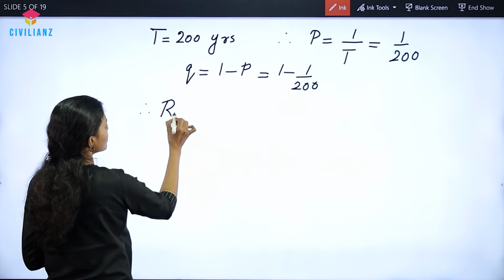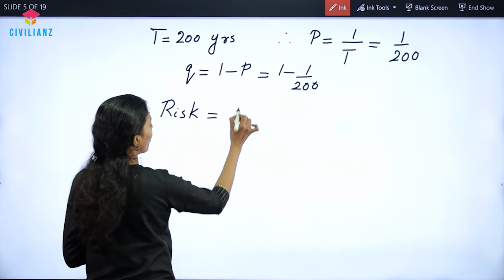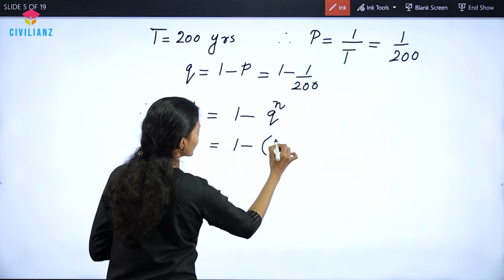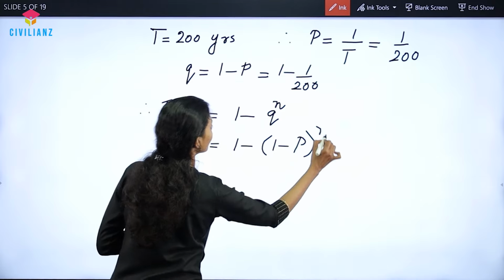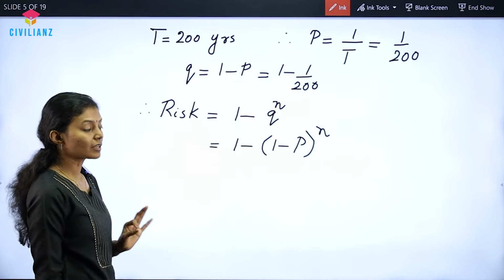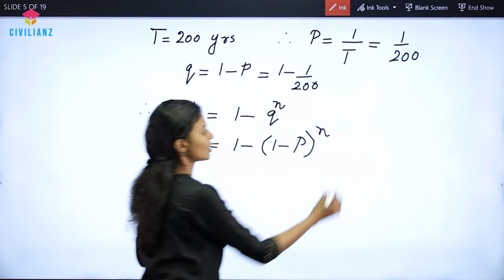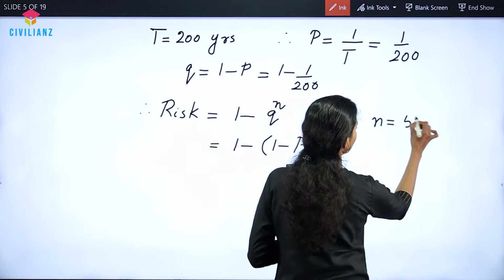Therefore, risk is equal to 1 minus q raised to n, which is equal to 1 minus p the whole raised to n, where n is the number of years under consideration, which is equal to 50 years. So n is equal to 50 years.